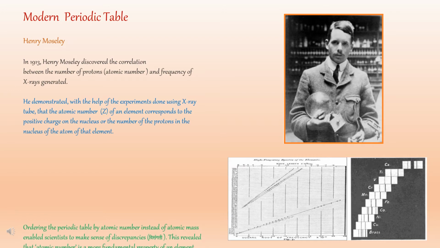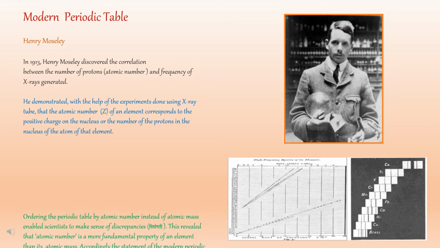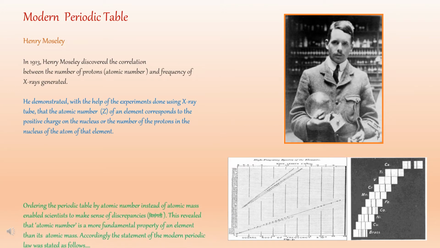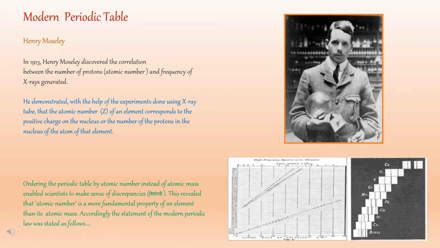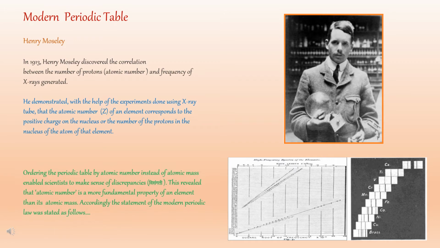Students, up to now scientists have understood that the atomic number is responsible for the chemical properties of the elements and not its atomic mass.